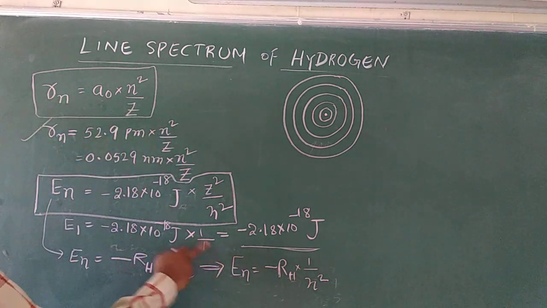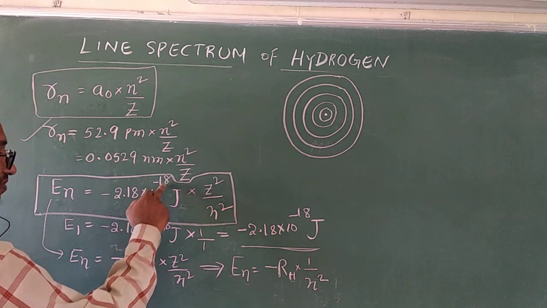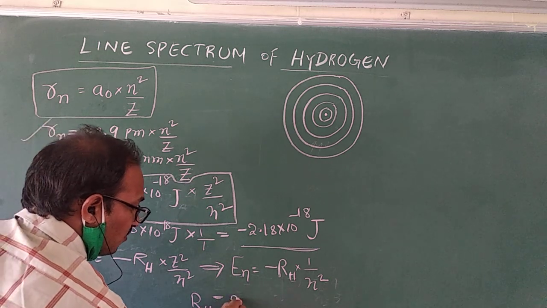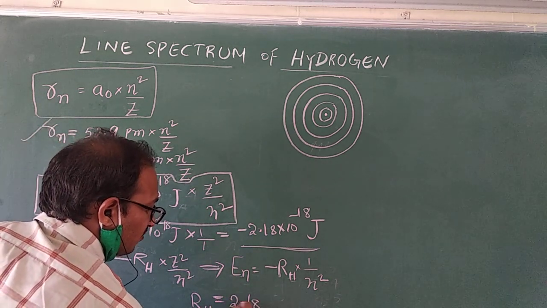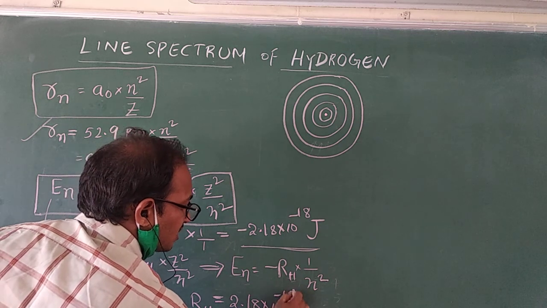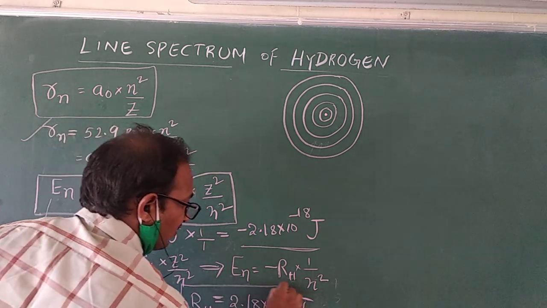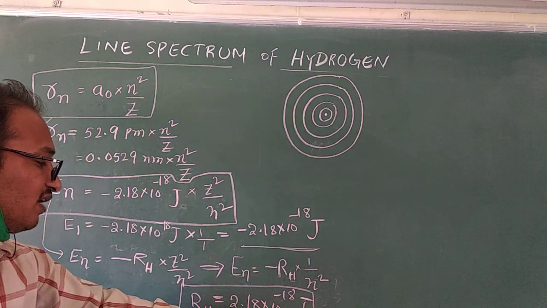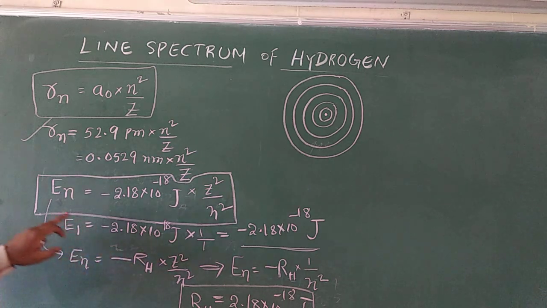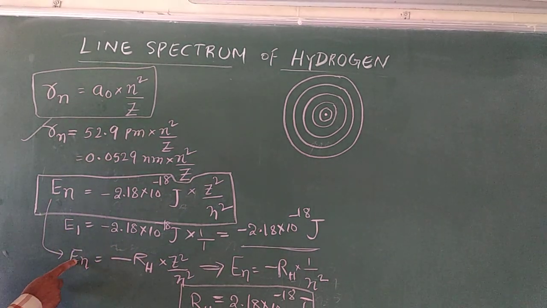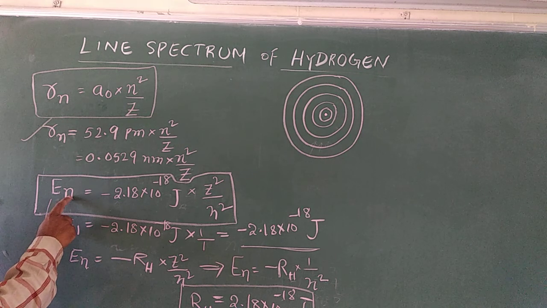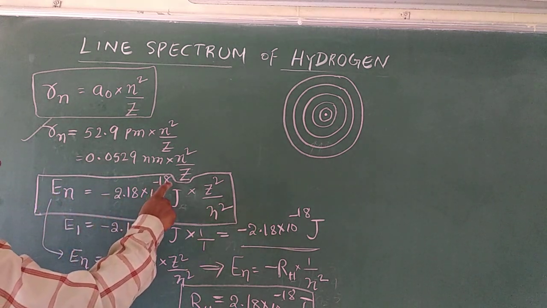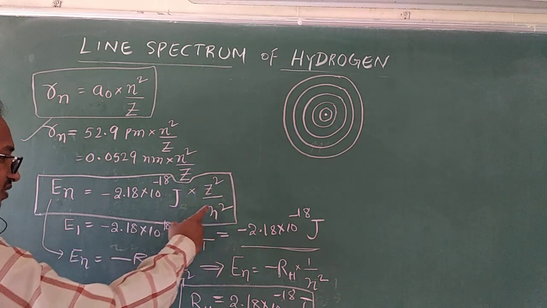Sir, what is the RH value? 2.18 into 10 to the power of minus 18 joules. Here, the Rydberg constant for the hydrogen atom, RH, is 2.18 into 10 to the power of minus 18 joules. See here, both are the same: to find the energy of the electron, minus 2.18 into 10 to the power of minus 18 joules into Z square by n square.